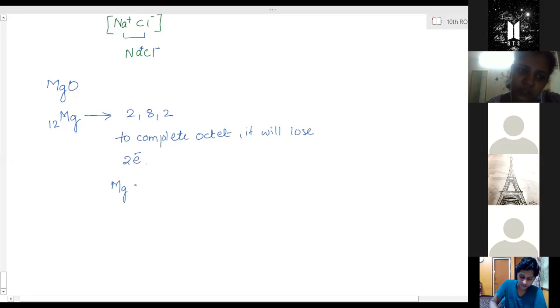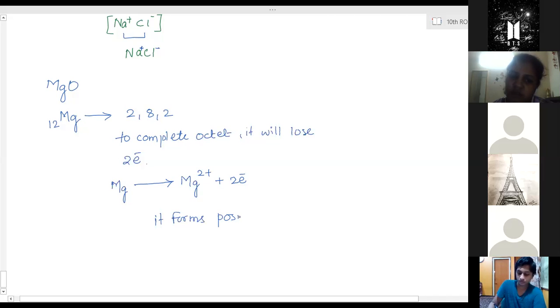So magnesium will form a magnesium 2 plus ion by losing 2 electrons. It forms a positively charged ion.